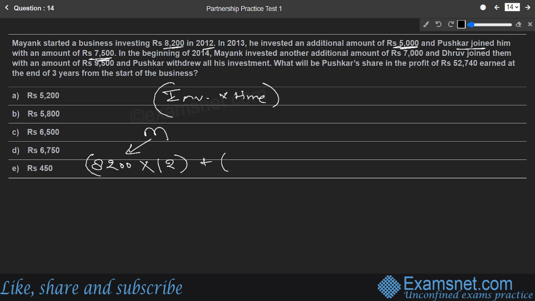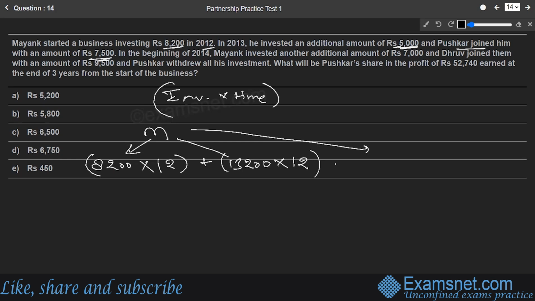Another part of Mayank is when he invested an additional amount of 5,000. So the total amount now becomes 8,200 plus 5,000, that is 13,200, and this will remain for how much time now? Pushkar joined later on. In the beginning, Mayank invested. In the third year, Mayank invested additional more. So this 13,200 will be unchanged for just 1 year, because in the third year it is again changing. So 13,200 into 12 again. That will be the second part for Mayank.